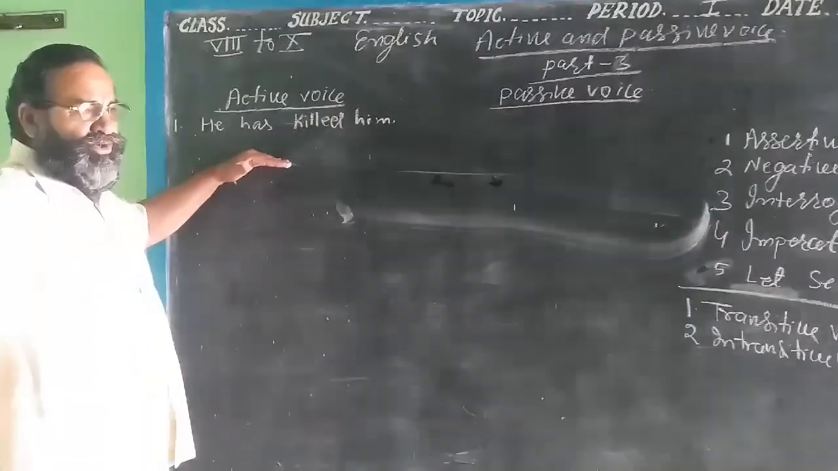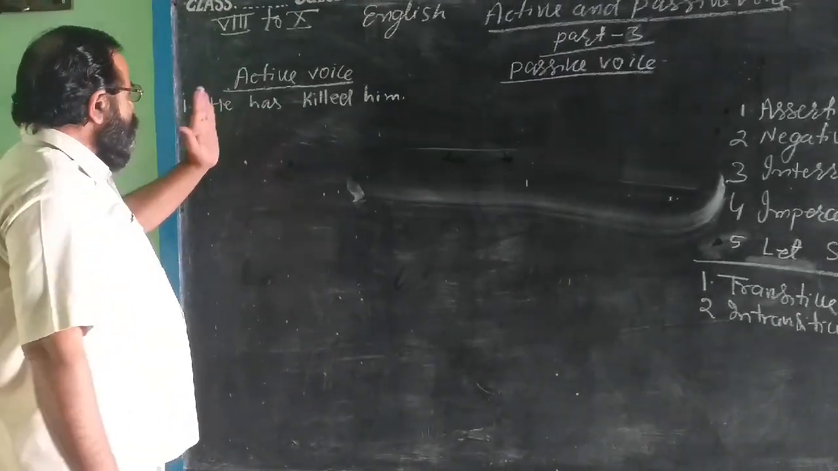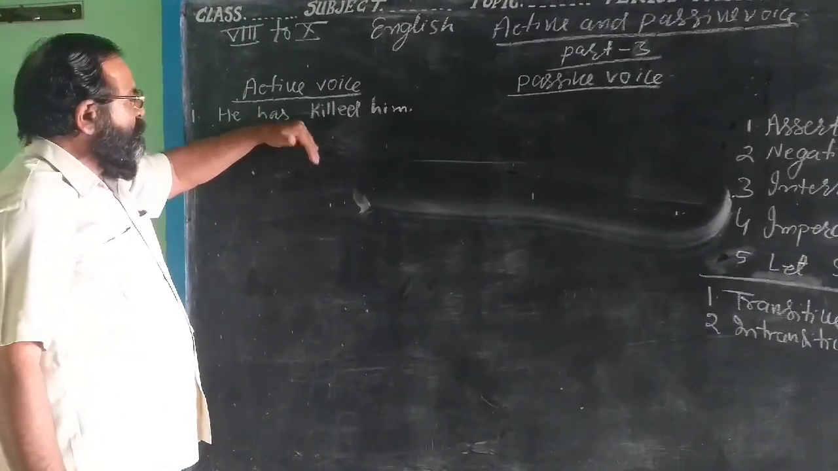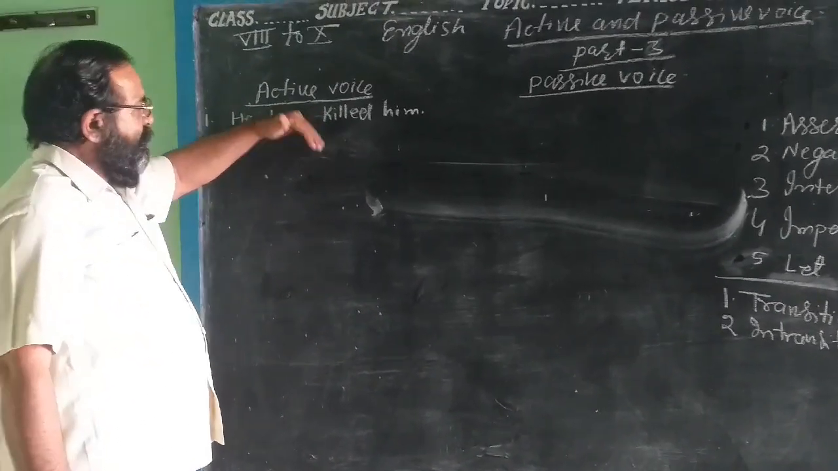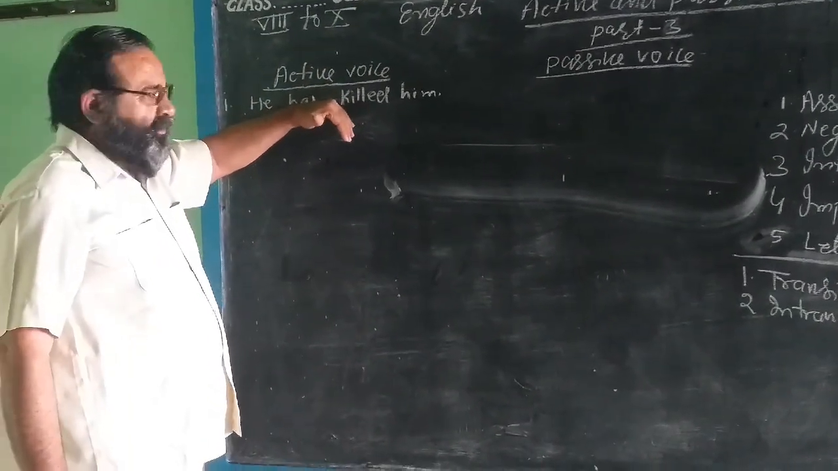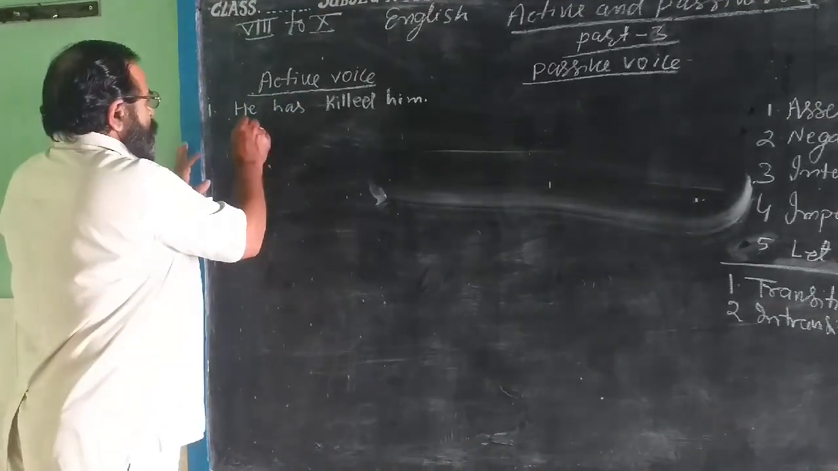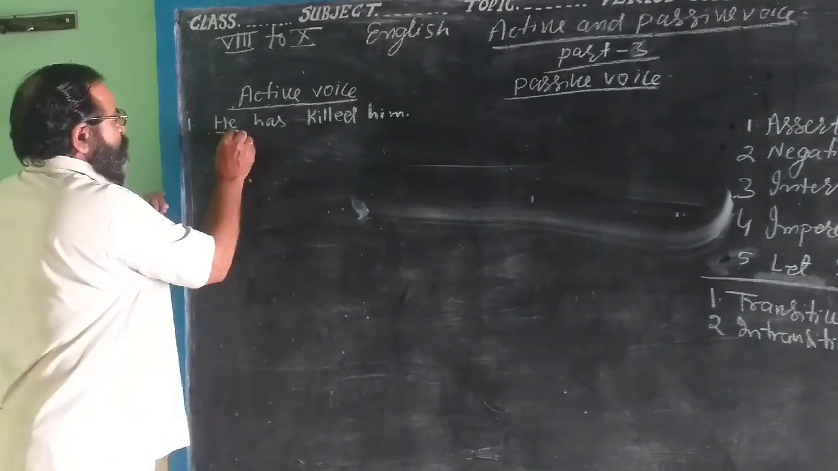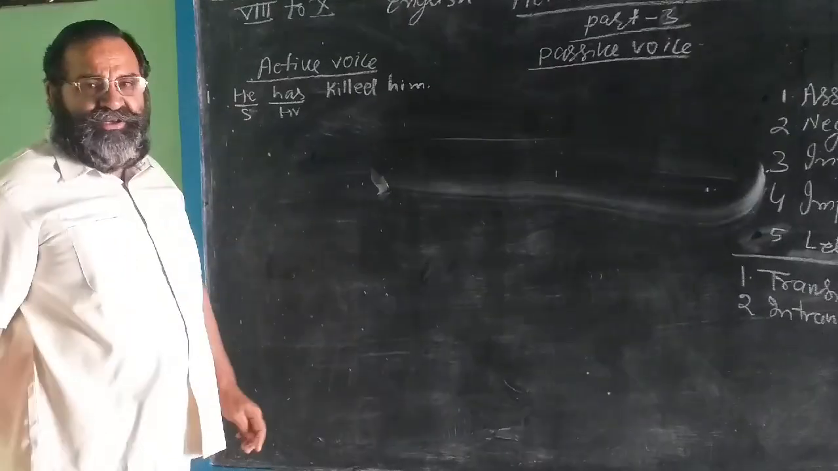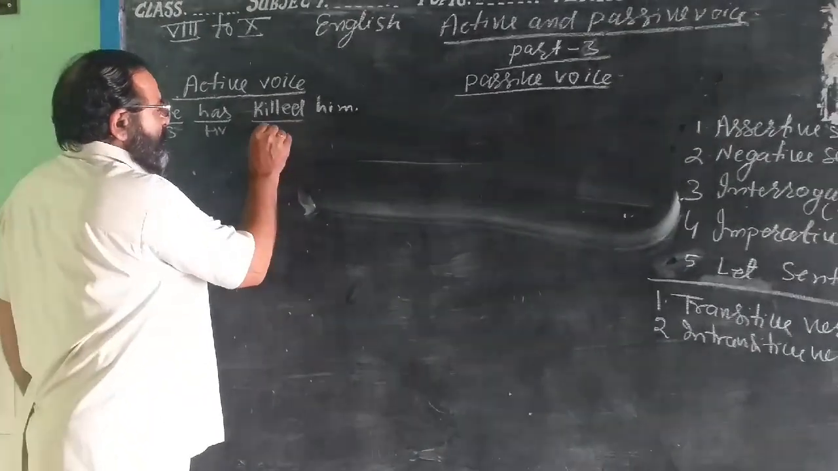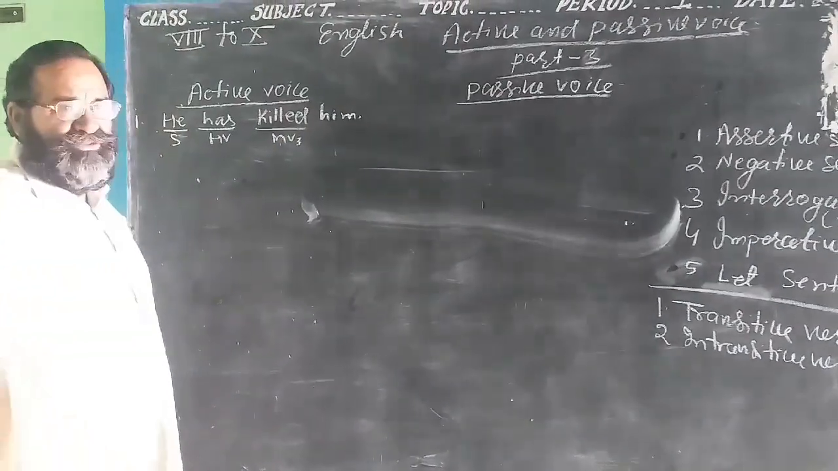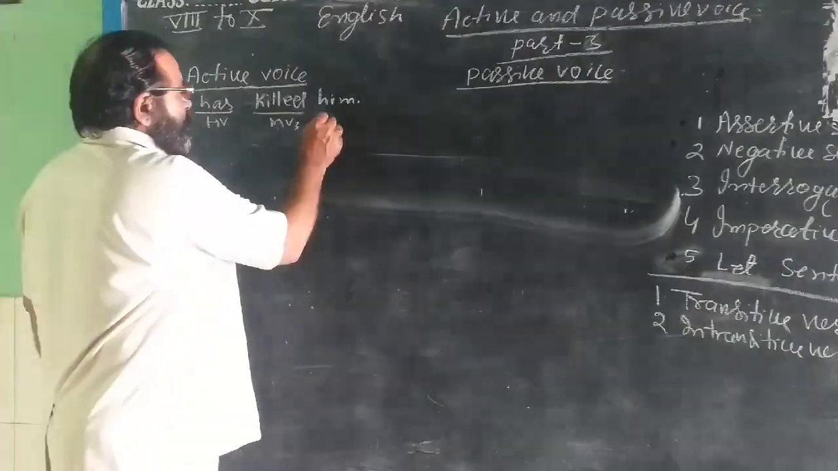As I told you day before yesterday, the subject is doing the work. It means the subject is doing the work on the main verb. This is he, this is subject. Has is the helping verb of a present perfect tense and killed is the main verb. That is the third form. And it is object.